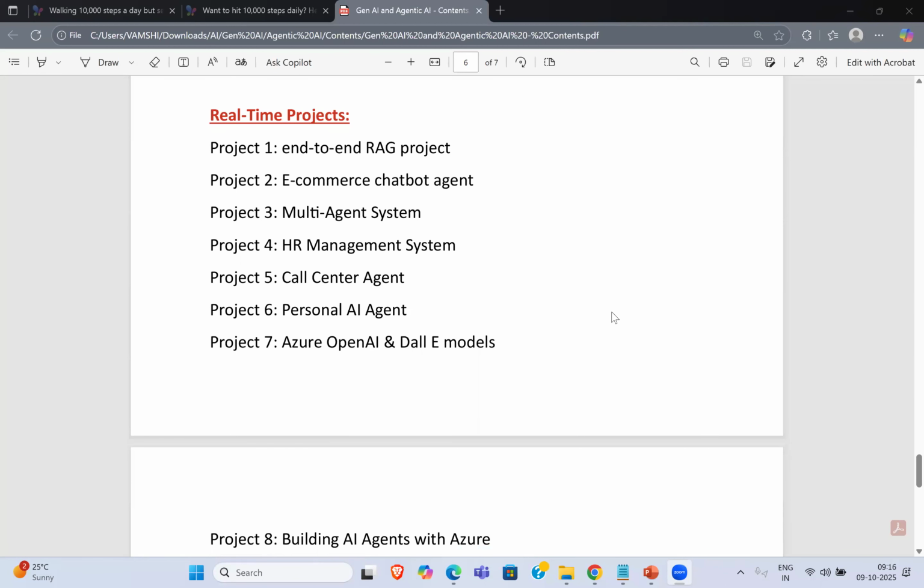I'll show you different case studies in different domains, a retail case study and multi-agent systems, and how to create a bot. We'll also learn a RAG kind of project. Apart from that, as I told you, we'll look at an Azure case study: how you can go with Azure and build these models. All these real-time projects we'll be discussing and learning here.